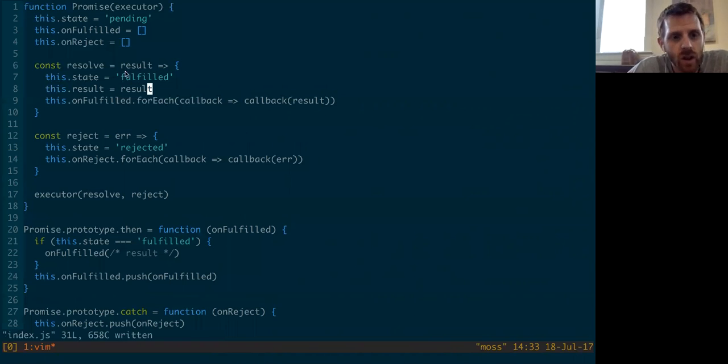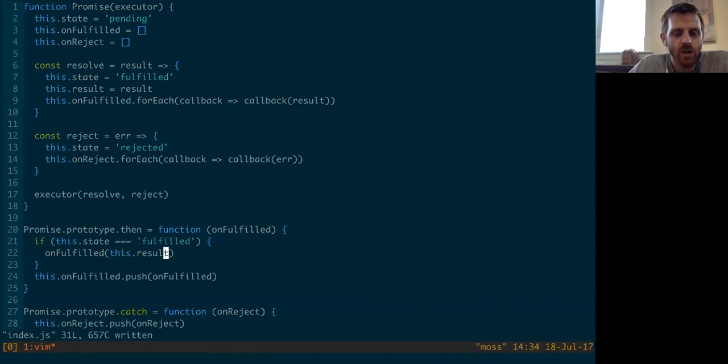So when resolve gets called, now the state's being set to fulfilled and the result is being saved in the object, as well as passed to each of these unfulfilled callbacks. So that when we get a new unfulfilled callback at some future time after the state has been fulfilled, we can say this.result and pass it directly to that guy.